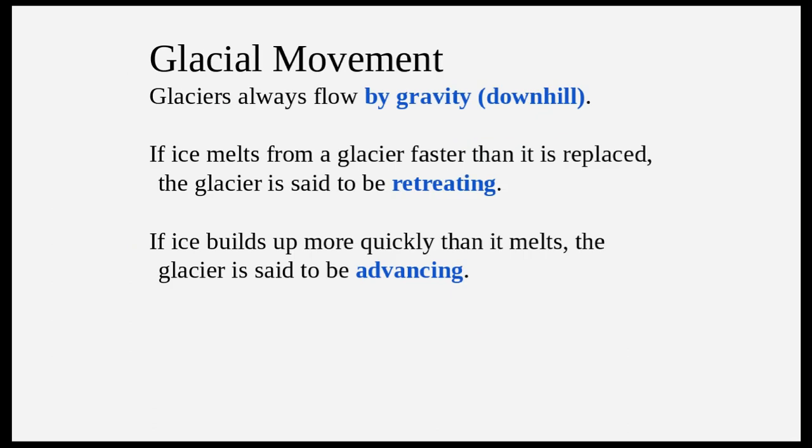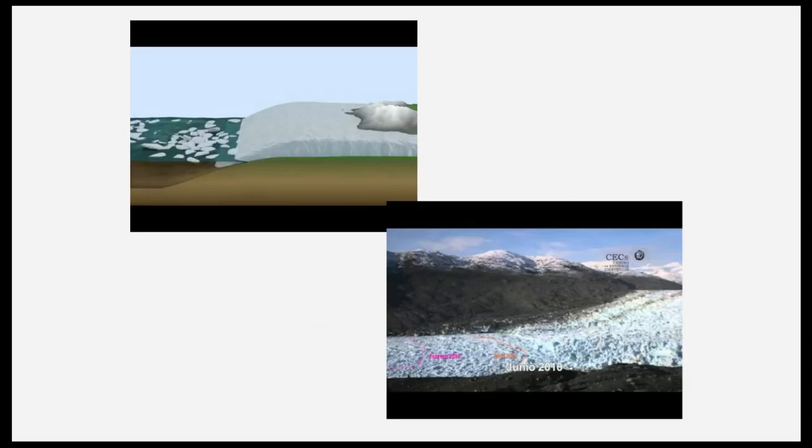Glacial movement occurs when gravity causes a glacier to flow, and this is going to be downhill, because gravity pulls you down. If the ice is melting faster than snow is replacing and building up the glacier, then we say that the glacier is retreating. That doesn't mean it's moving back; it just means that it's melting at the bottom a lot faster than snow is being deposited on top. If the snow is falling a lot faster and building the glacier up more quickly, then the glacier is said to be advancing.